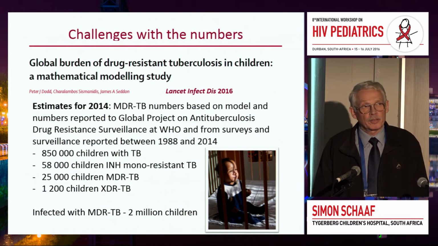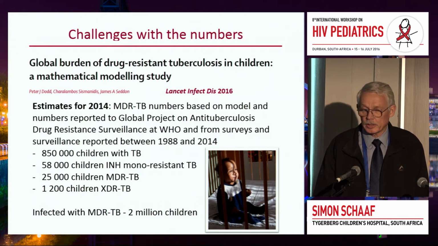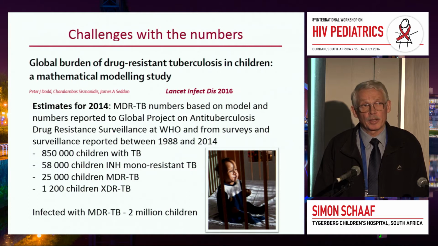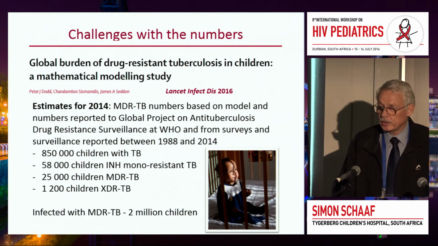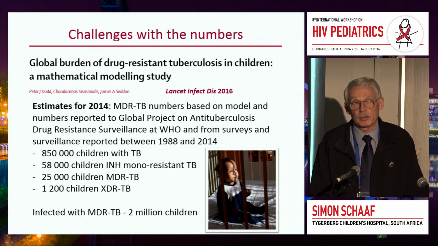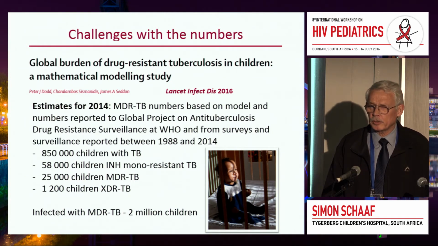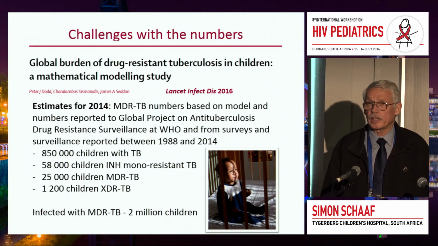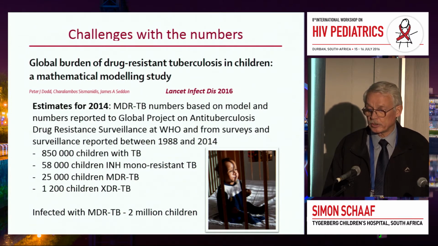For a long time, we did not have a good idea of what the numbers of TB is in children. And the WHO published a few years ago about 500,000 cases. A year later, it was 1 million cases. But in a recent estimate done by Peter Dodd and James Seddon and the group, they estimated from the publications that are available in the literature as well as the information from the WHO that there are about 850,000 cases of TB every year amongst children, with 58,000 children with INH monoresistant tuberculosis, 25,000 cases of MDR-TB, and 1,200 cases